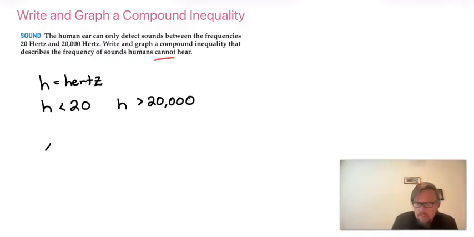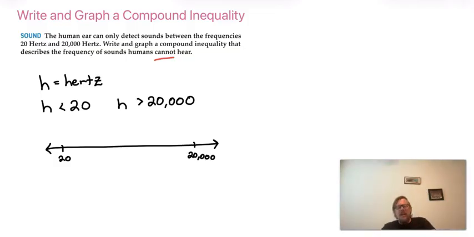Well, the graph is going to be the easy part. We're going to have 20 at one end and we're going to have 20,000 at the other end. I am not going to put the numbers in between because there'd be a lot of them. Instead, I'm just going to put my open circle at 20 with an arrow going this way. That's everything that's below 20. And then an open circle at 20,000 with an arrow going that way. That's everything above 20,000. These are all the frequencies humans cannot hear.